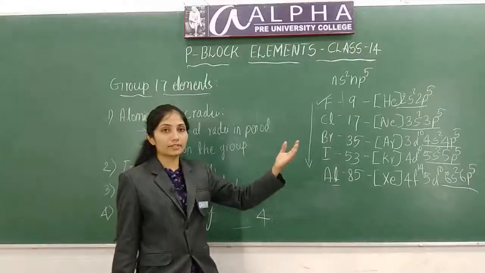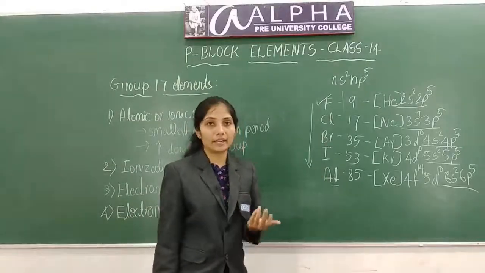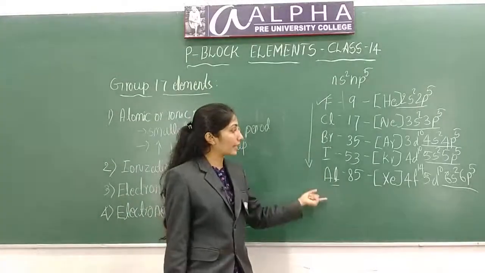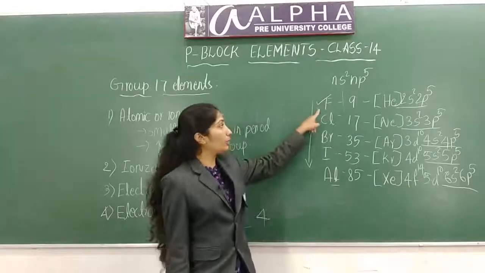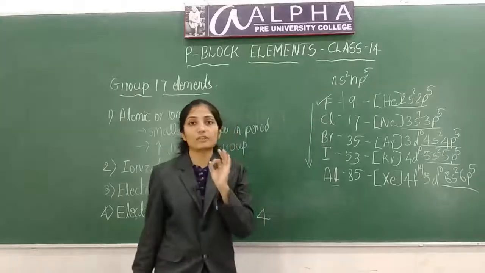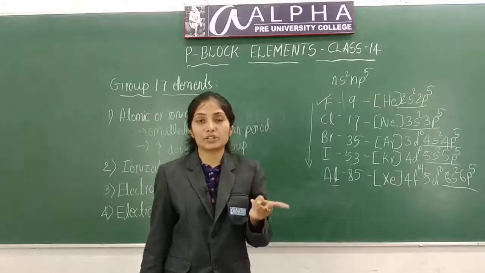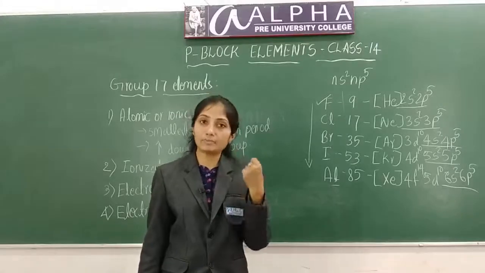Electron gain enthalpy is negative for all these halogens. That means they easily accept electrons, and they become less negative as you move down the group. Fluorine has a less negative electron gain enthalpy compared to chlorine and bromine because of its smaller size. Because of smaller size, there will be electron-electron repulsion. So electron gain enthalpy becomes less negative.